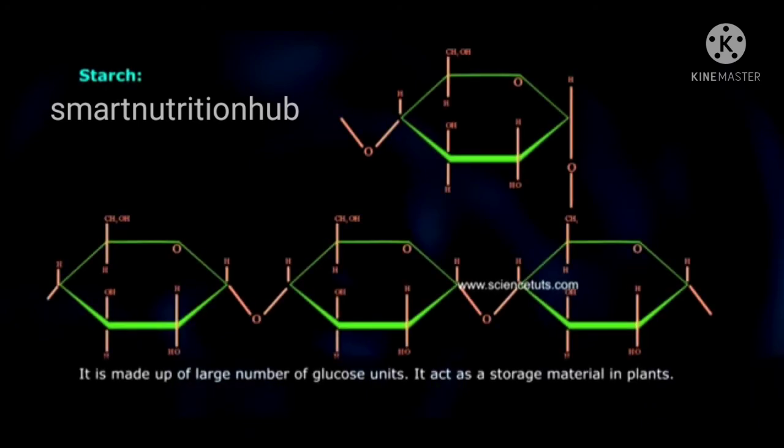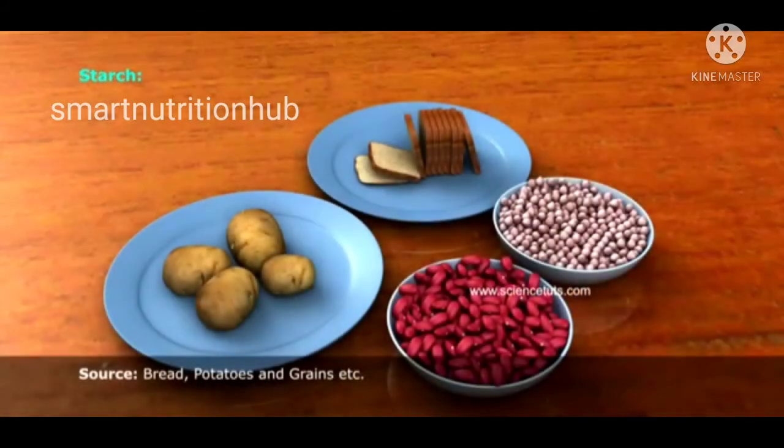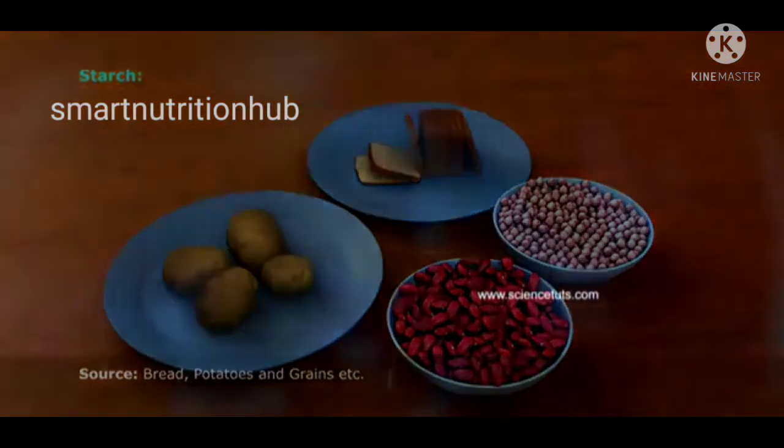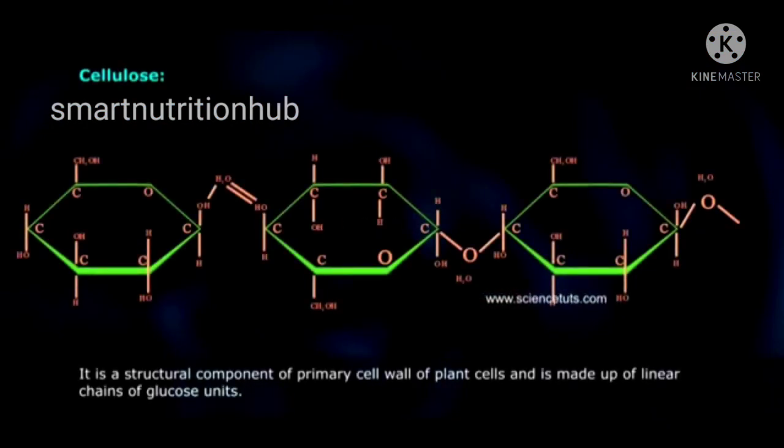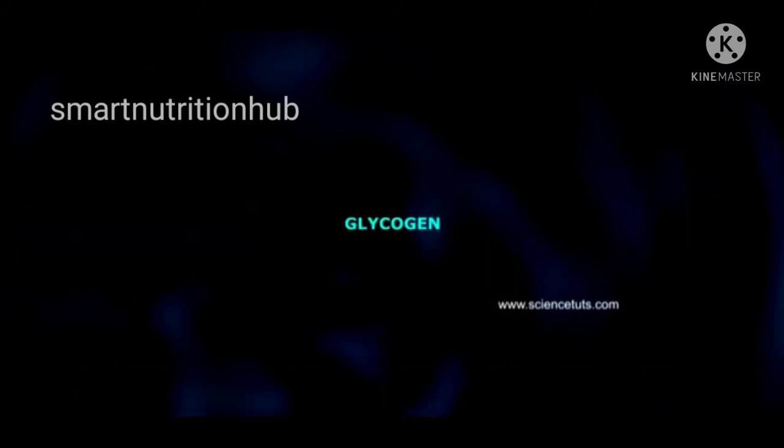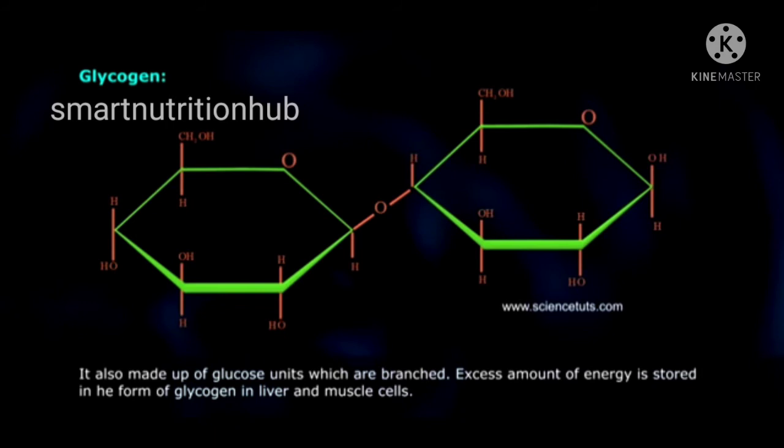Starch. It is made up of a large number of glucose units. It acts as a storage material in plants, such as in bread, potatoes, and grains, etc. Cellulose. It is a structural component of the primary cell wall of plant cells and is made up of linear chains of glucose units. Glycogen. It is also made up of glucose units which are branched. Excess energy is stored in the form of glycogen in liver and muscle cells.